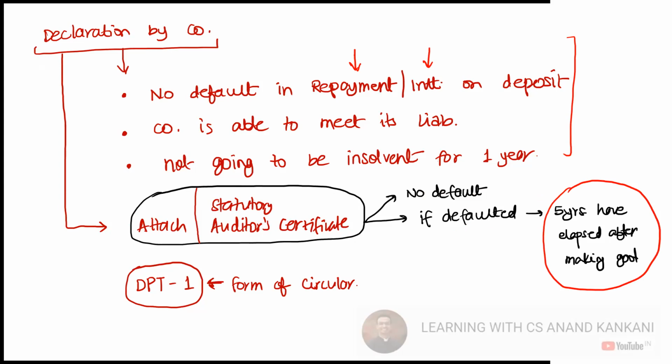So if the company defaults in the repayment of the deposit, then after the deposit is made good, for a period of 5 years the company cannot accept any fresh deposit. So for this, the statutory auditor certificate also has to be provided.